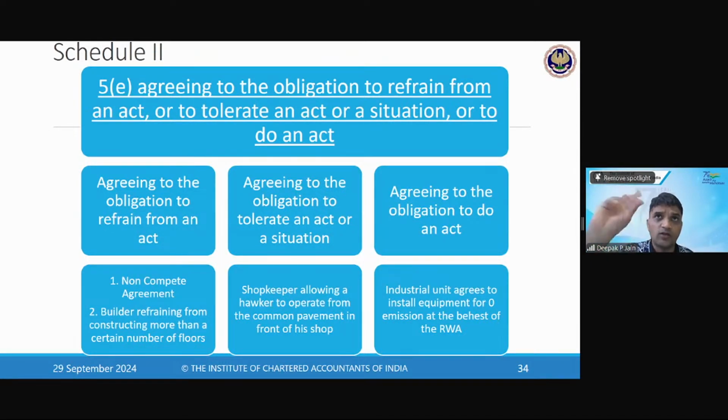But one thing to be noted here is there is an amendment in this that a residential unit, okay, if it is supplied to a registered person, okay, then it is liable to GST under reverse charge. When will this come? If I give a residential unit to a company, and the company is using it as a guest house for its guests, okay, then GST will be liable under reverse charge basis.